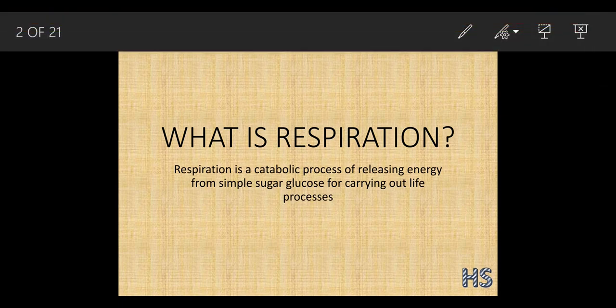So first, what do we mean by the term respiration? First I'm going to read out the definition for you, and then I'm going to make you understand what it means. Respiration is basically the catabolic process of releasing energy from the simple sugar glucose for carrying out the life processes. First I'm going to help you with the word catabolic. The word catabolic means the breakdown,